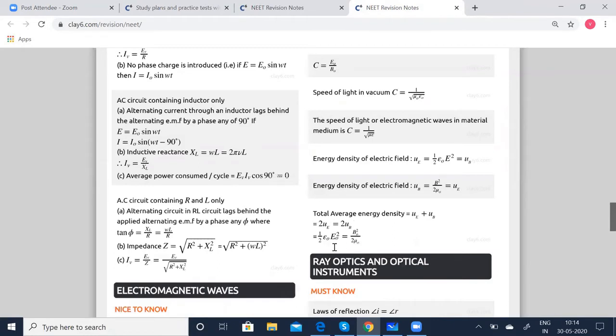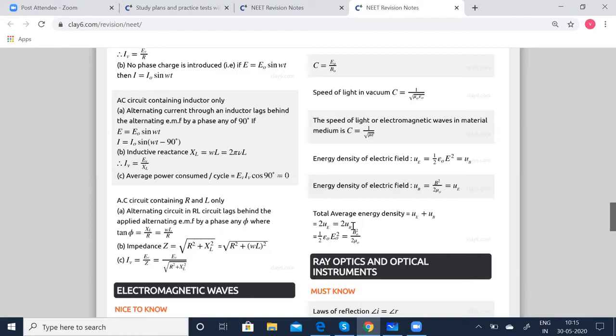So this is very important, children. How to calculate the average energy density? UE plus UB, which is equal to 2 UE, because they are going to be the same, right? So UE is equal to UB. So when you add both, you get 2 times. Either you can take it as 2 UE or 2 UB. So look into the question properly, analyze the question, see what data is given and then apply the formula.